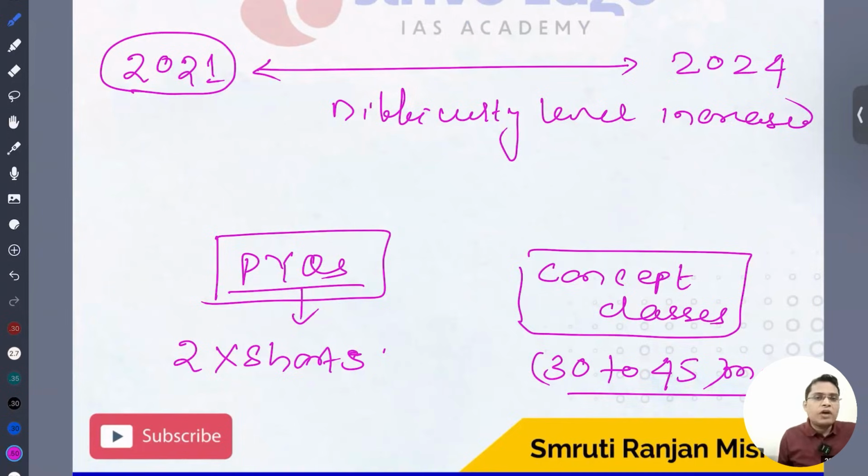So how are we going to cover your entire CSAT, starting from quant, reasoning and English? We are going to have daily 30 to 45 minutes of concept classes where I'll teach you all the core concepts and shortcut methods, so that even if you are not from a mathematics or engineering background, you are able to understand it. And we are going to cover all the PYQs through shorts. I'll post 1 minute, 2 minute shorts where I'll explain everything to you. So if you watch these videos from now till your prelims, you'll be able to complete all your CSAT free of cost. Everything I'm going to cover.